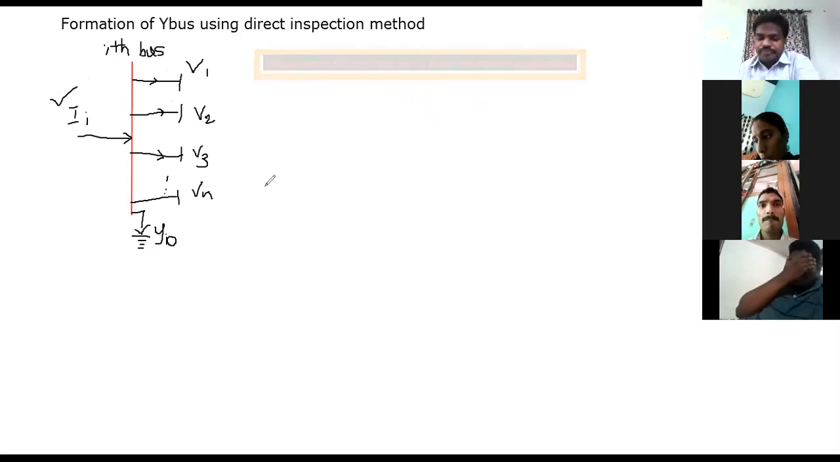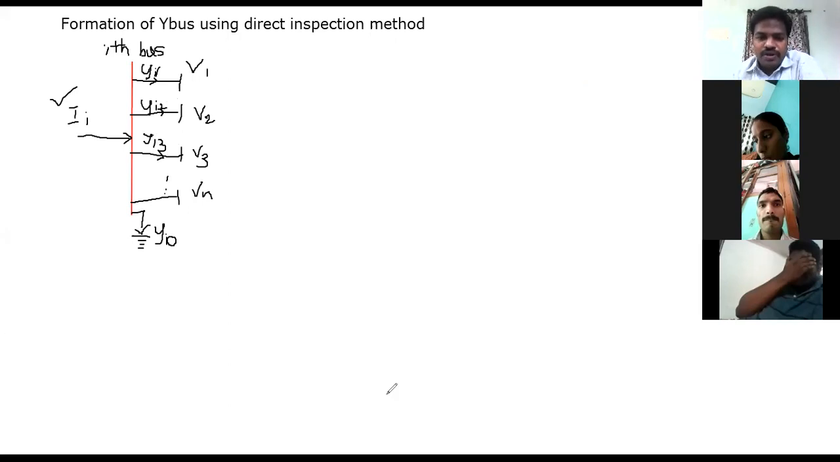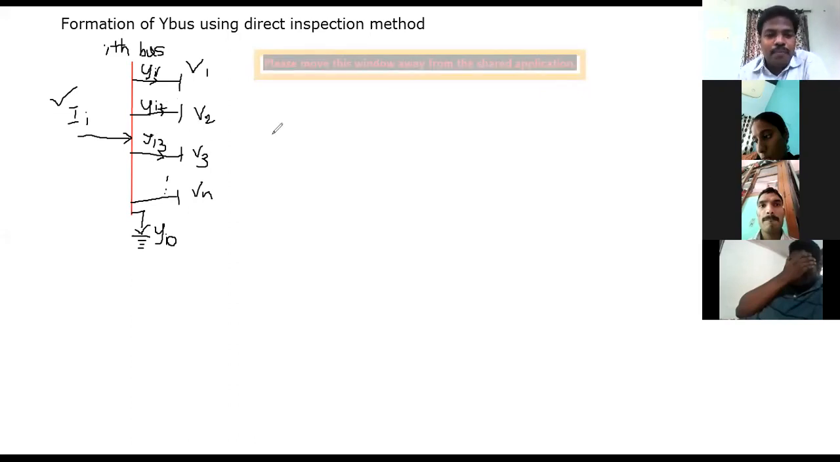Okay, but now you see here, yi1 is the admittance which is connected between the ith bus and the first bus V1. Now yi2 is the admittance connected between the ith bus and the second bus. Now yi3 is the admittance which is connected between the ith bus and the third bus. So etc. You will have a total of n admittances in a given system, right? So according to this, we are going to have n algebraic equations. Why? Because now I am going to apply KCL at this particular ith bus.